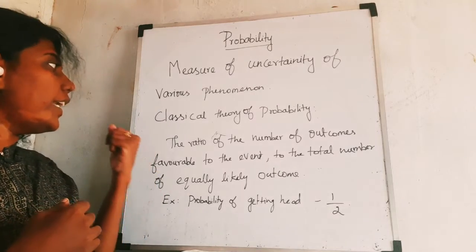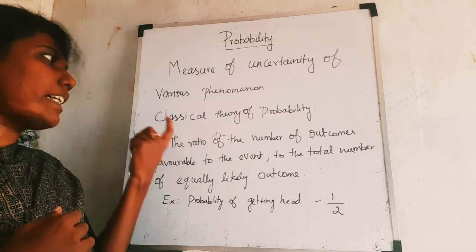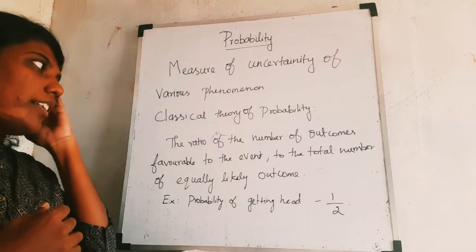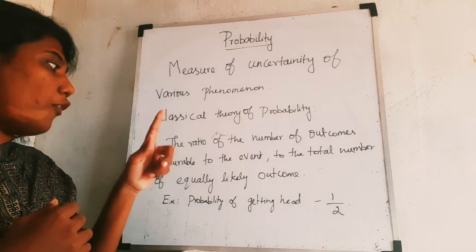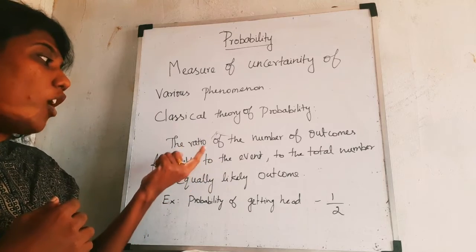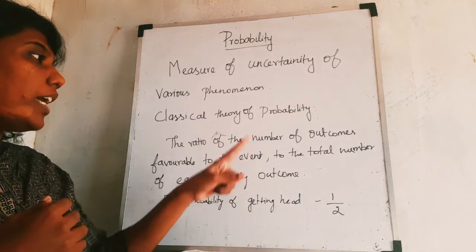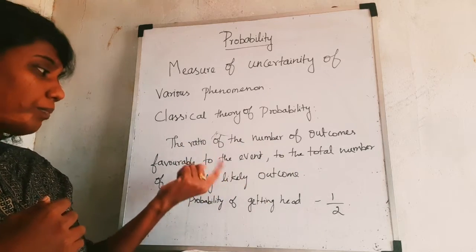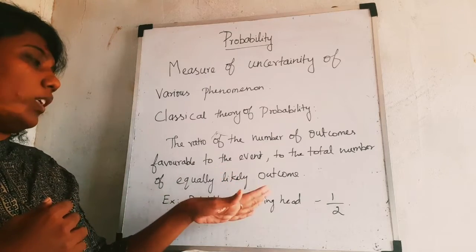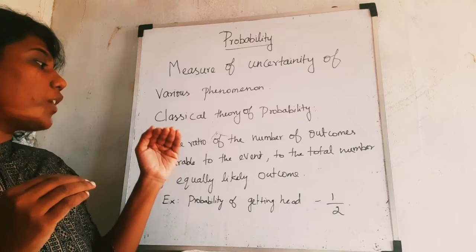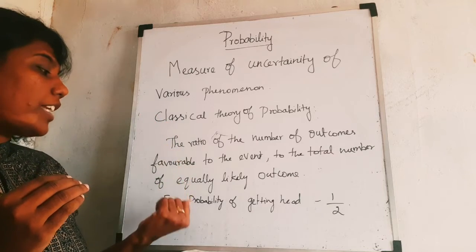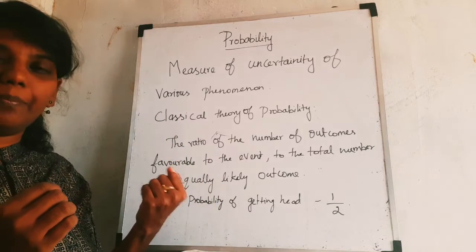Now coming to the next one: what is the classical theory of probability? The classical theory of probability is the ratio of the number of outcomes favorable to the event to the total number of equally likely outcomes. In simple terms, for example, take the probability of getting a head.